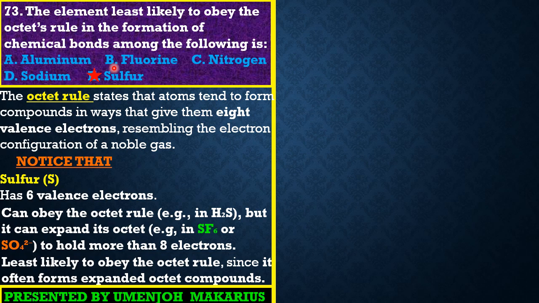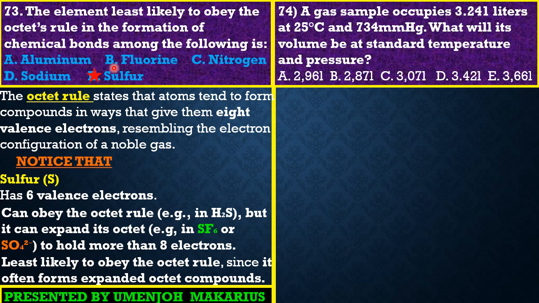Now, guys, let's look at question 74, which reads: a gas sample occupies 3.24 liters at 25 degrees Celsius and 734 millimeters mercury. What will its volume be at standard temperature and pressure?